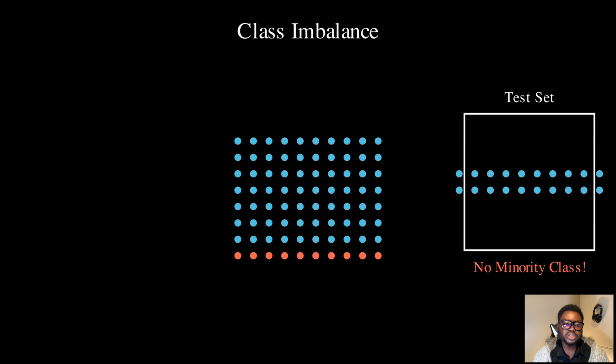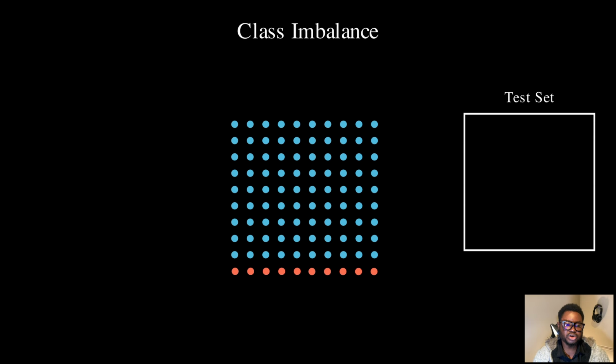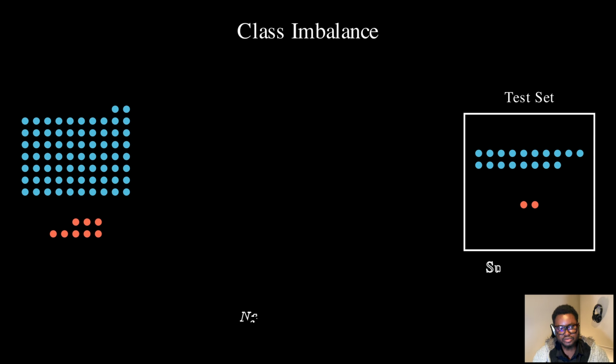We want 20% for our test set. So 20% of 90 blue points gives us what? 18 blue points. And 20% of 10 red points gives us 2 red points. Watch as we select exactly these proportions. Perfect. Our test set now has 18 blue and 2 red, maintaining the 90-10 ratio. This is stratified splitting. The mathematical guarantee is shown here.